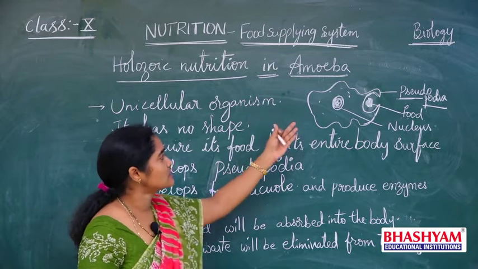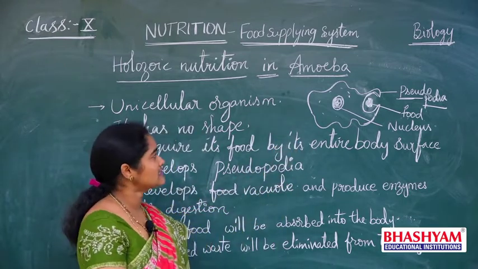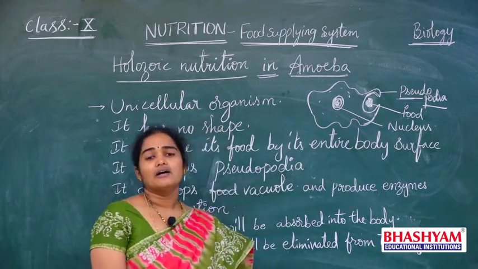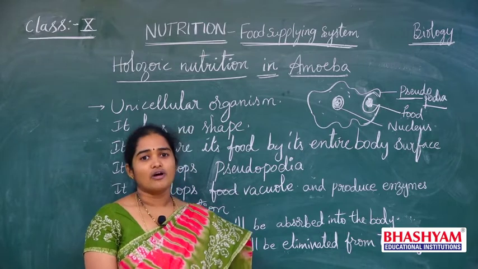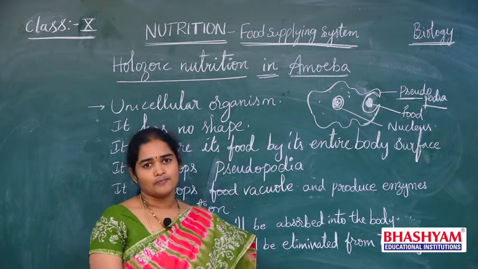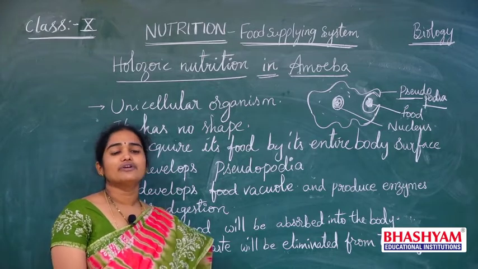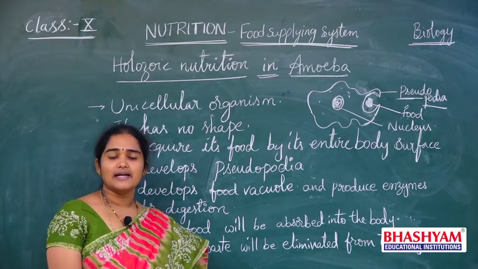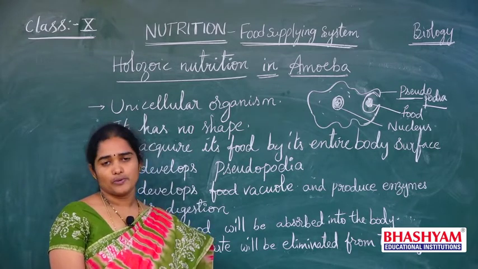And regarding this, we will observe in a picture, and in that picture we can see how the pseudopodia forms around the food material and how it forms the food vacuole. After formation of the food vacuole, food will be present inside it, and enzymes will be produced.